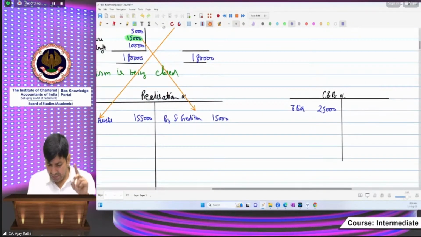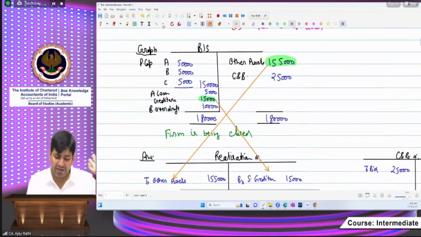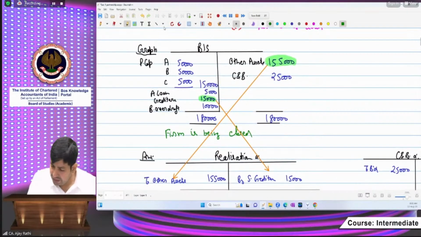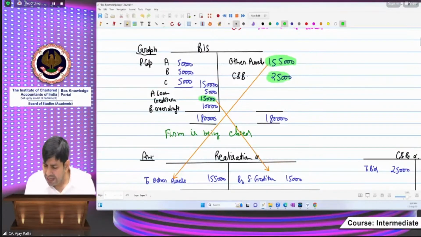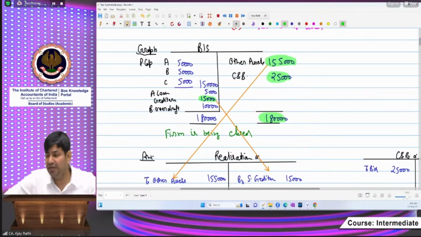I am teaching here by assuming that you have never learned this chapter anywhere, from the basics till the end. So you have also shifted this balance. Yes, sir. Can I say full assets have been shifted where they should be shifted? Yes. So we can say that books are being closed. Book value has been shifted. So is there any book value pending on the asset side? No.